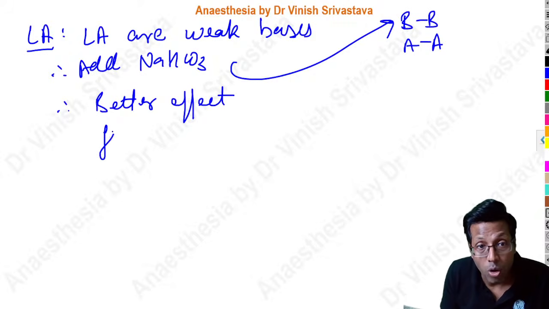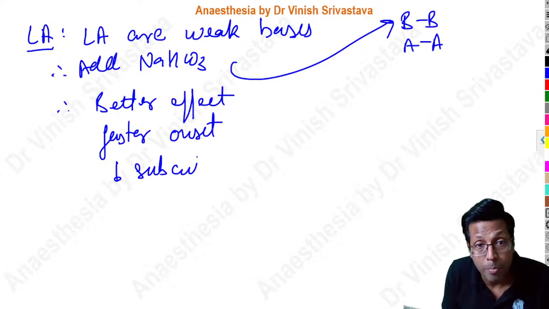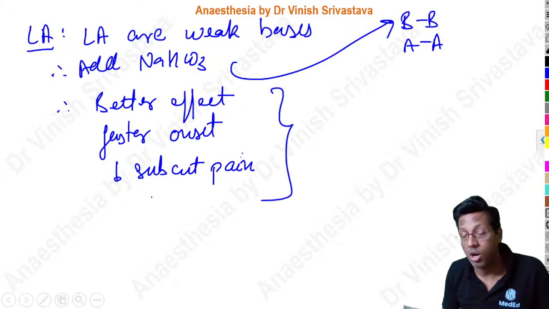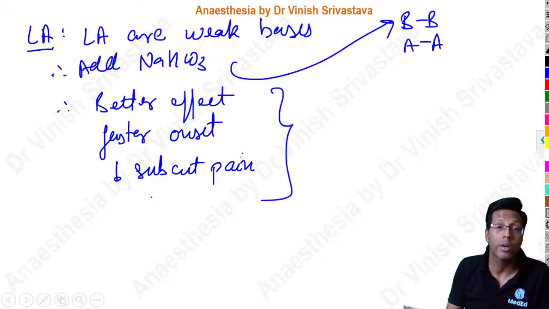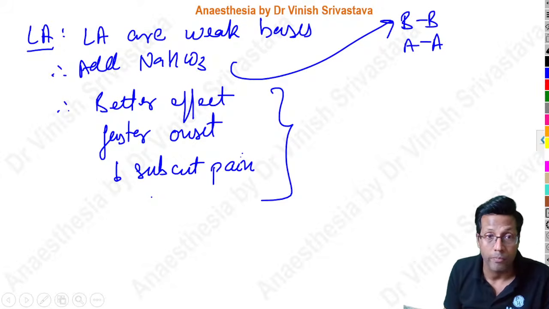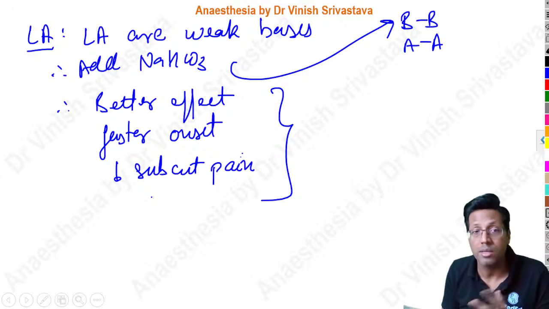Second point, it also causes faster onset. And third thing, it decreases the subcutaneous pain. And these 3 points have been asked in the exam as the question. Why you add soda bicarb? These are the 3 important reasons why we add soda bicarb. Better effect, faster onset and decreased subcutaneous pain.